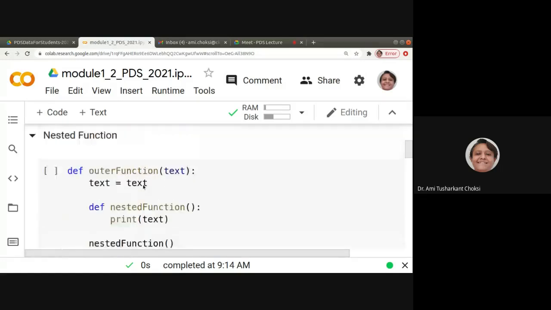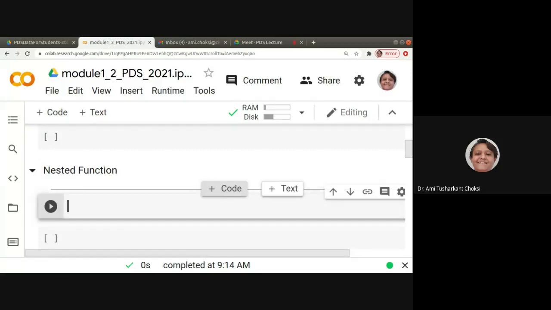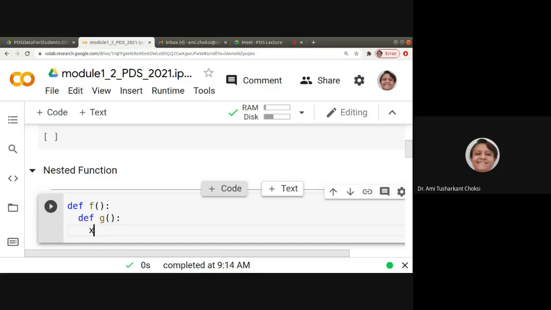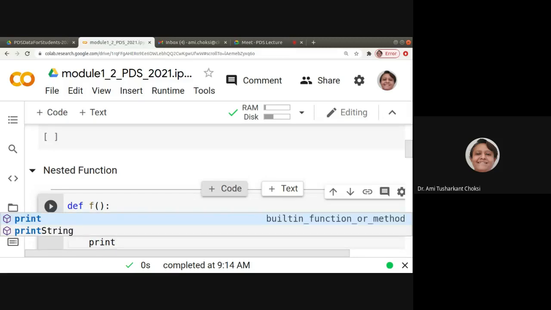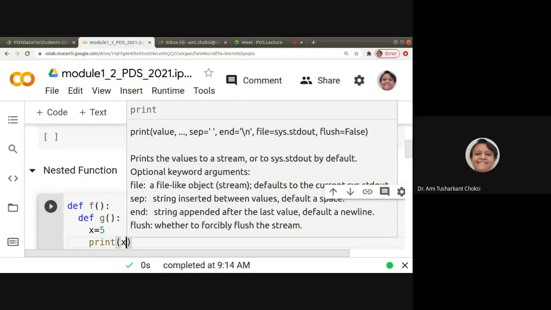Let me show you that way only, f and g. So it makes your life simple. What I mean to say is def, what function? f. Now, inside this, let us say def g. What we said is function inside function, right? So here we can have a few arguments or zero arguments. Here also we have something. Here x is defined, say x is equal to 5. Now, say print x. Now, what is the case?